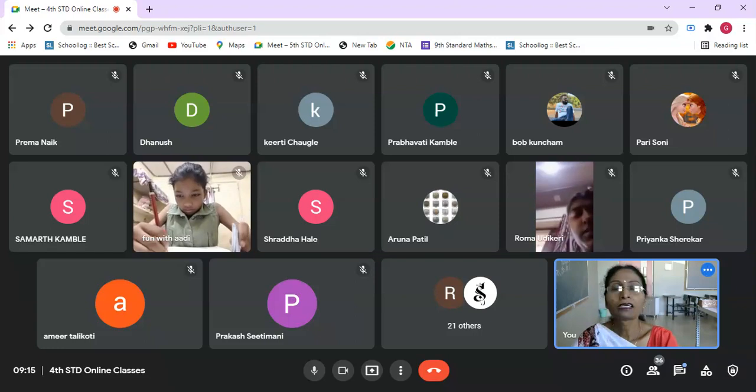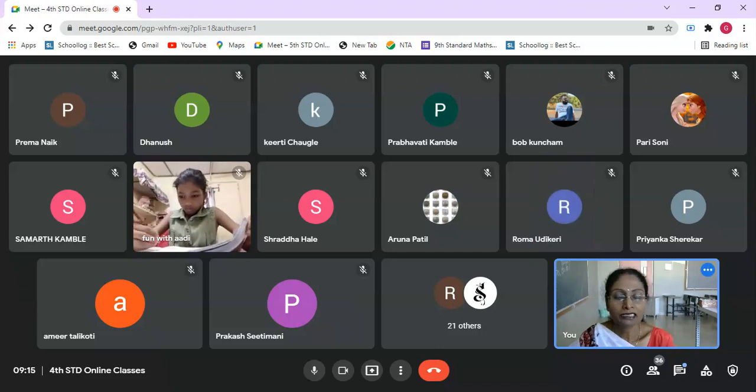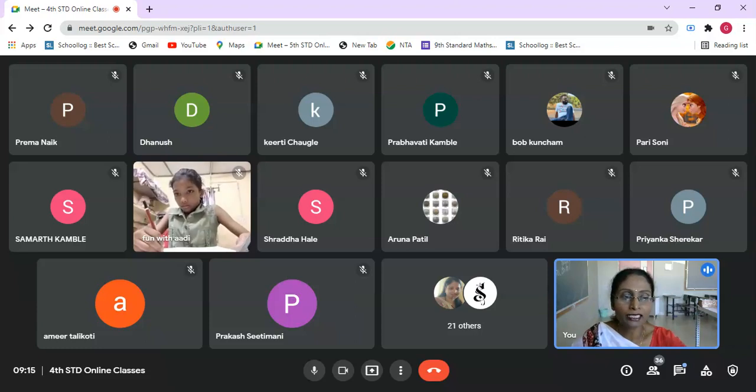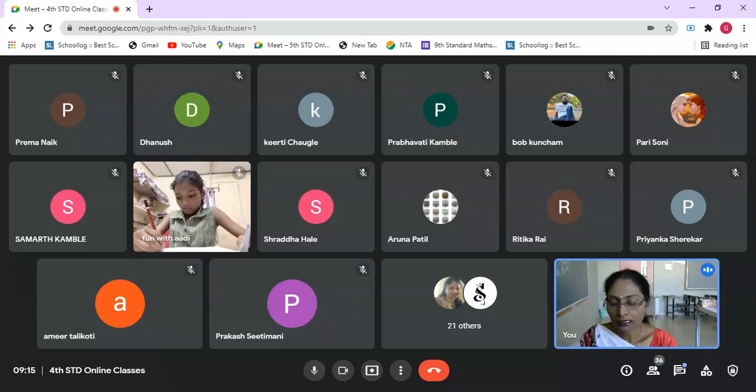Today we are going to start with the importance of Himalayas. In the previous class, we got to know that the Himalayas are divided into three parts, and each part we studied in detail. So now we learn about the importance of the Himalayas. Importance of Himalayas. Page number 24.